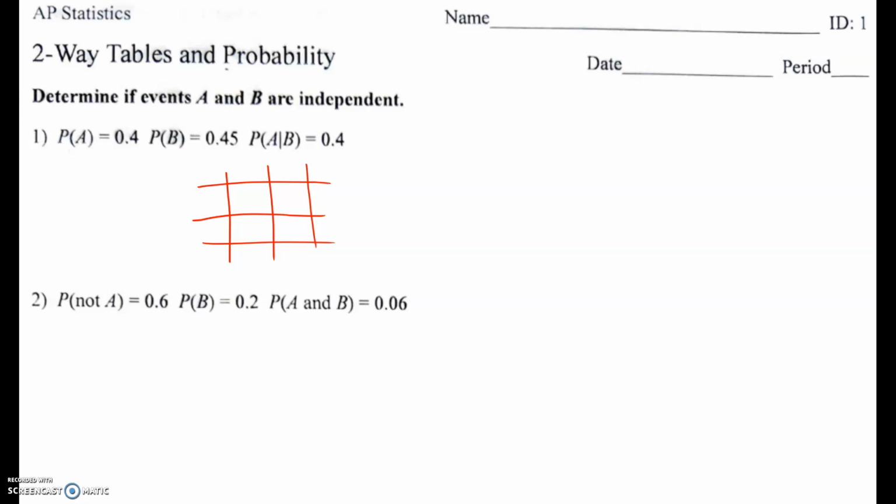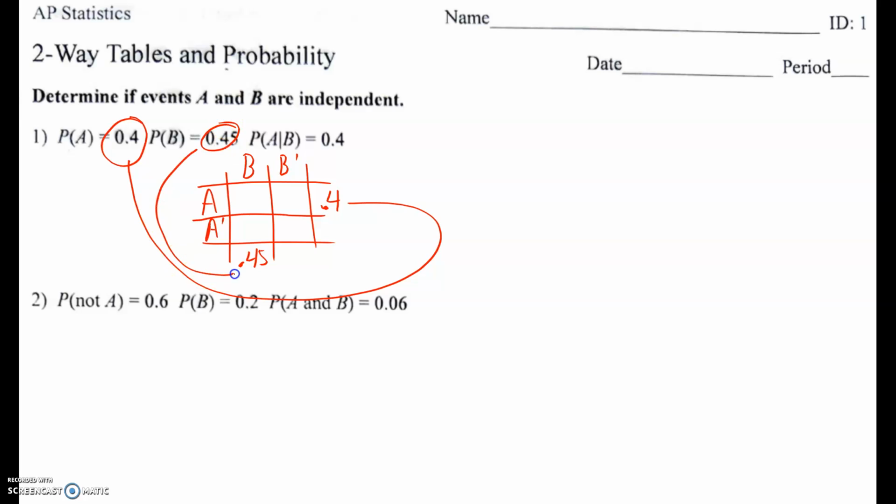Okay, so this is just a few examples so that you can properly do these problems. It's going to be quick, so I'm just going to take the information they have here and build a two-way table with A and A prime, or not A, and B prime, and try to use the information they've given me. So this 0.4 is going over here because they said that was the probability of A. Probability of B is 0.45. So that's coming down here.